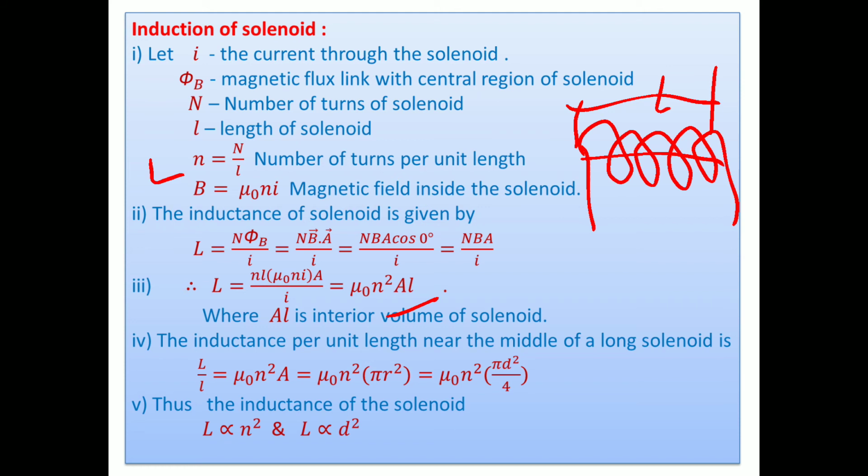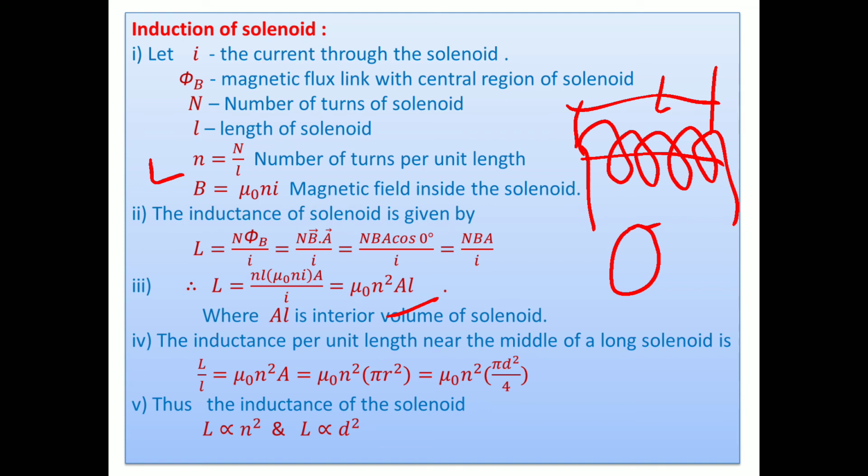So inductance per unit length near the middle of a long solenoid, L upon l, can be taken as mu 0 n square A. The solenoid has an almost circular front view, so area is pi r square, and r is d by 2. Substituting d by 2 instead of r, directly you can take mu 0 n square pi d square by 4.